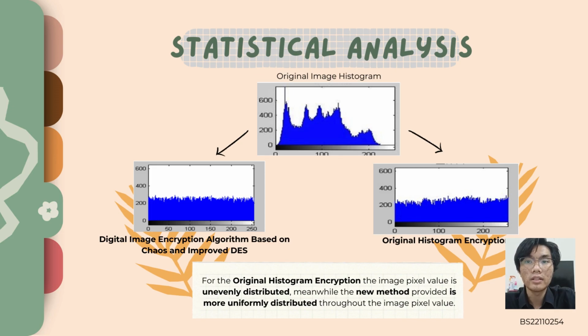Now we're going to talk about the statistical analysis. As mentioned just now, the left-hand side is the improved encryption and the right-hand side is the original encryption. As you can see, the original encryption's histogram is not really evenly distributed. Meanwhile, the new technology is more uniformly distributed throughout the image pixel values.